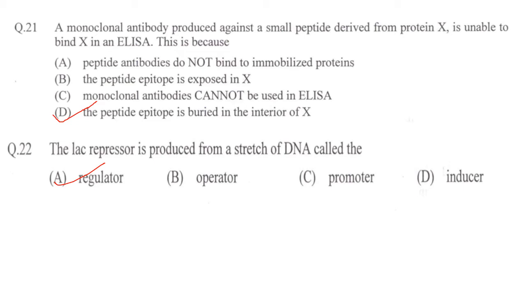So protein X is a small peptide of a bigger protein and it is used to raise monoclonal antibodies. Upon ELISA, they have found that it doesn't bind. It is unable to bind to X in an ELISA method. So this can be because the small peptide region, that is the epitope, is somewhere inside of the X protein. So the answer is option D: the peptide epitope is buried in the interior of X.